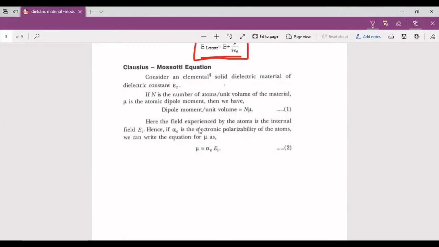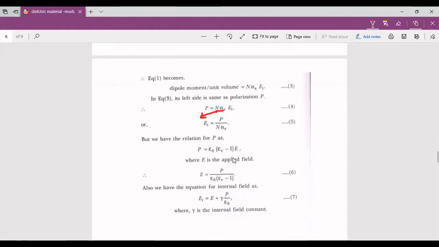Here, the field experienced by the atoms is the internal field Ei. Hence, if alpha e is the electronic polarizability of the atoms, we can write mu equal to alpha e into Ei. Let us take this expression as equation 2.